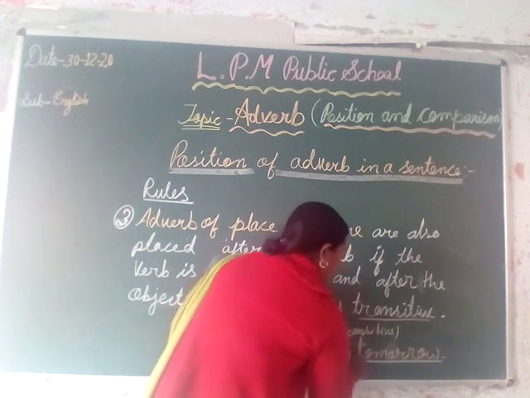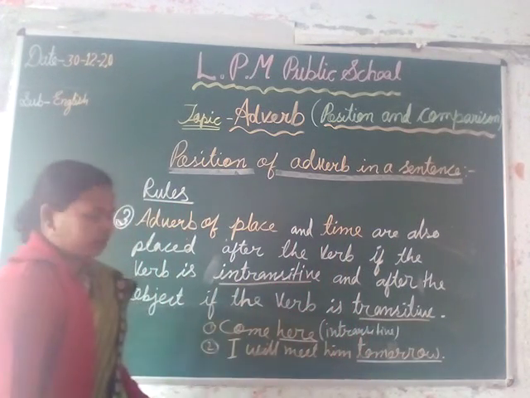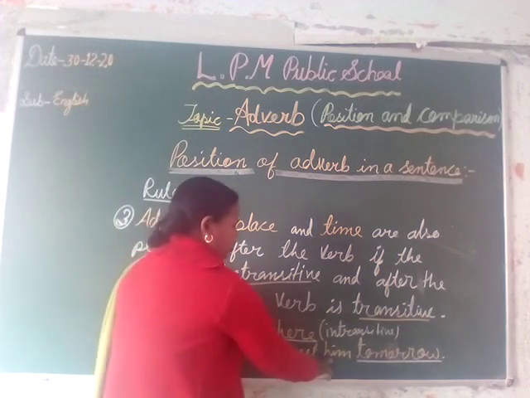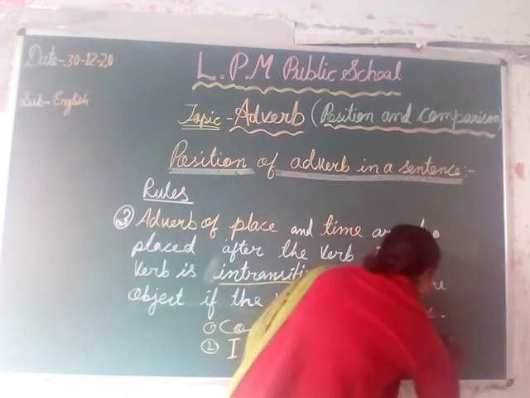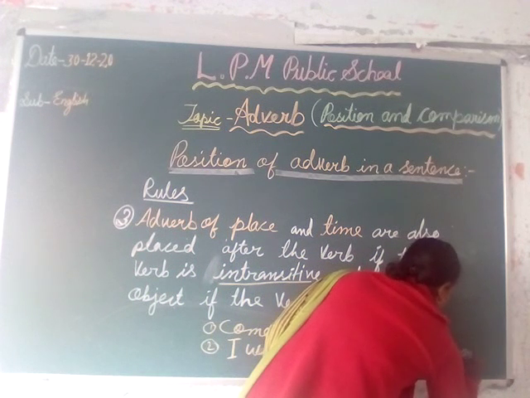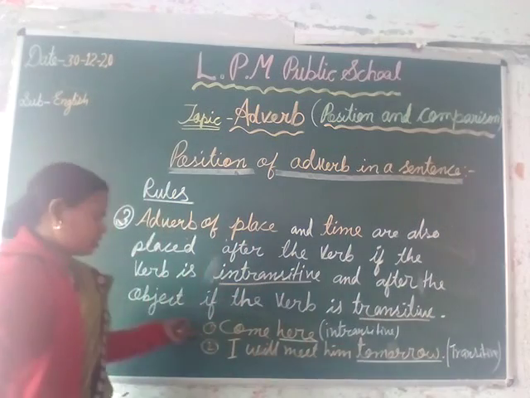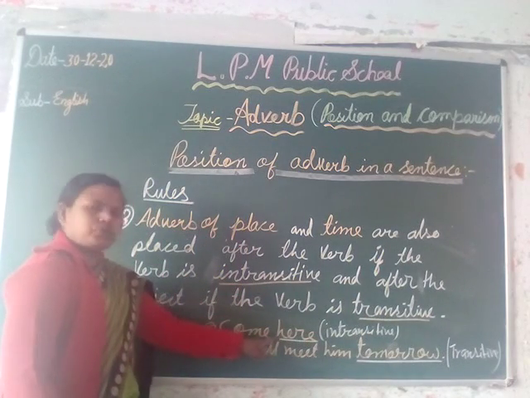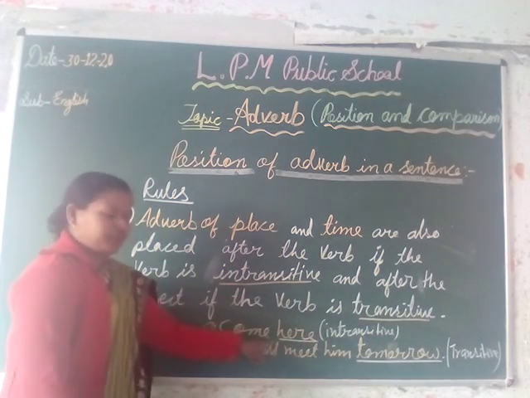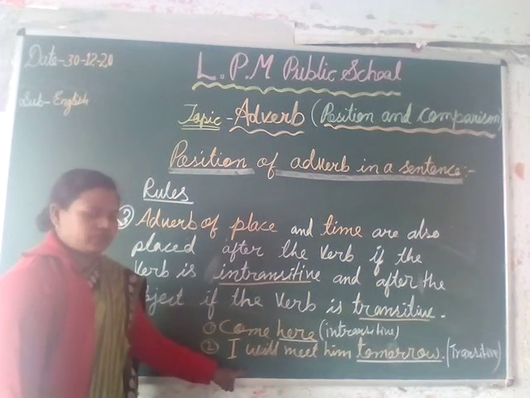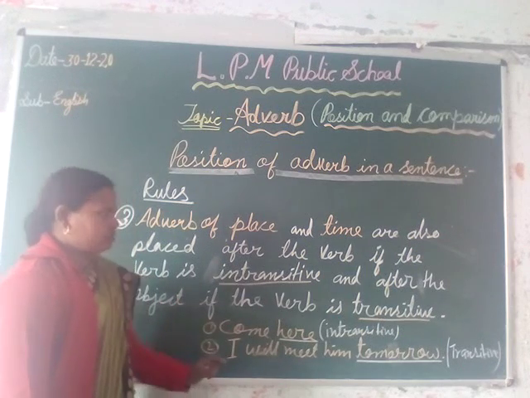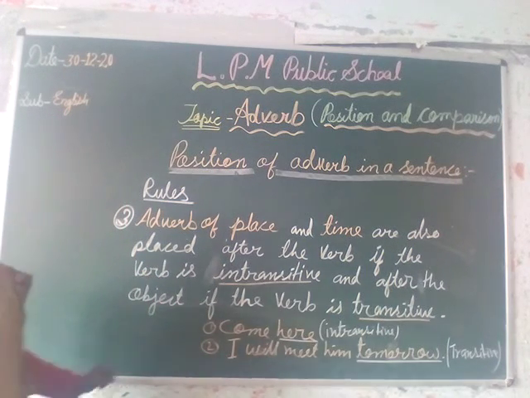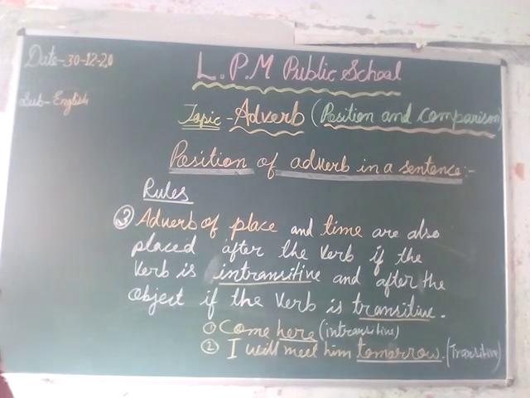The word tomorrow shows time. Our first sentence is intransitive and the adverb is put just after the verb. In the second sentence, the sentence is in transitive form and the adverb is put just after the object. These are the rules for adverb of place and adverb of time.